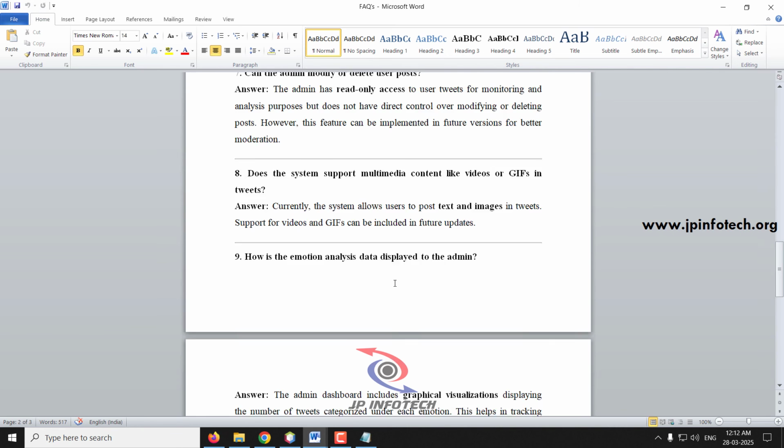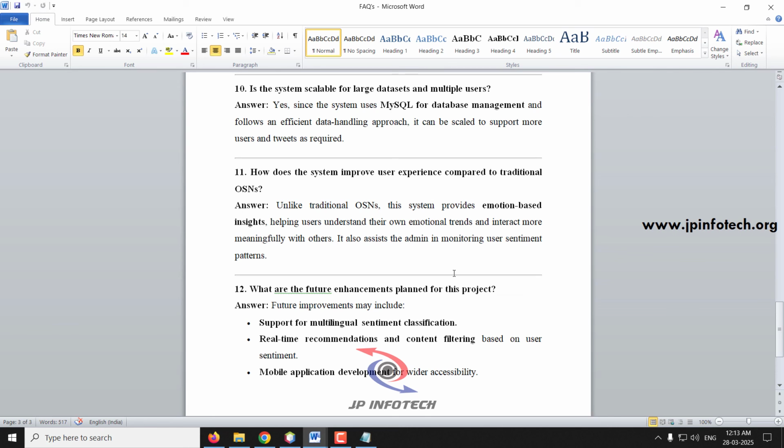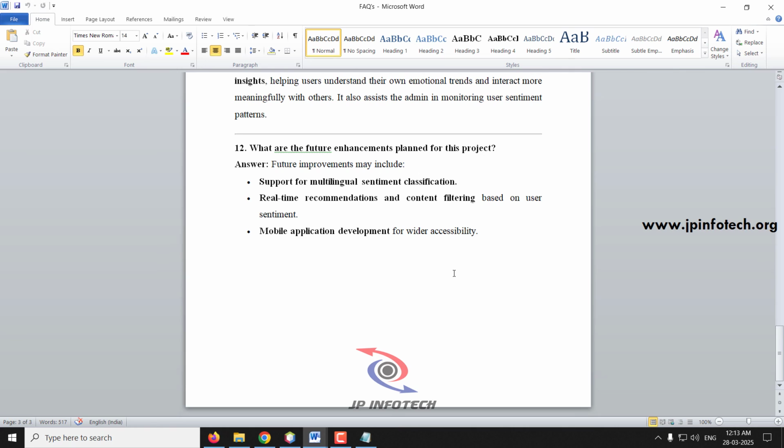How is the emotion analysis data displayed to the admin? The admin has a dashboard that includes graphical visualization, displaying the number of tweets under each category. Next question, is the system scalable for large datasets and multiple users? Yes, the system is scalable for large datasets because we have used MySQL. How does the system improve user experience compared to traditional online social networking? Unlike traditional online social networks, the system provides emotion based insights. Final question, what future enhancements are planned for this project? We can include multi-language sentiment analysis, real-time recommendations and content filtering, and a mobile application can be developed for wider accessibility.